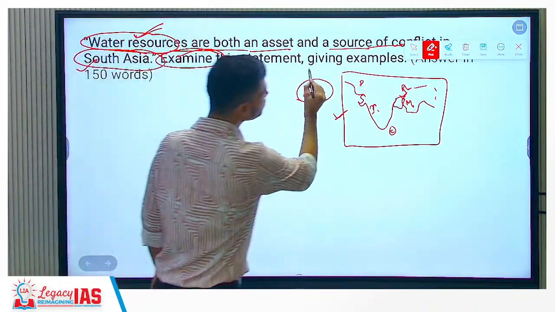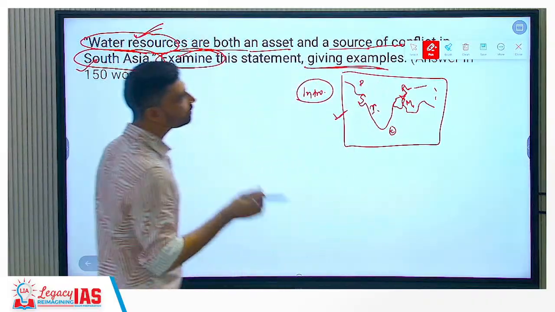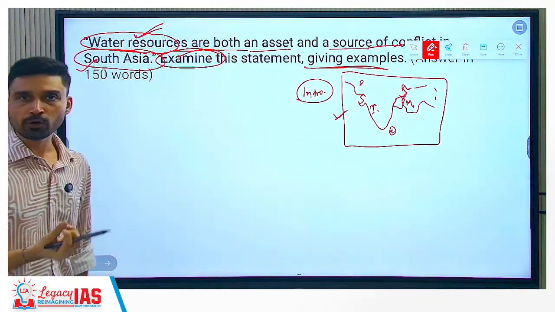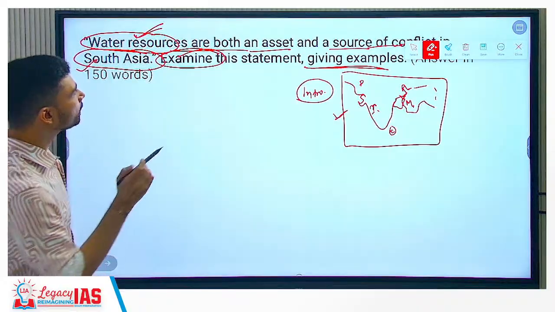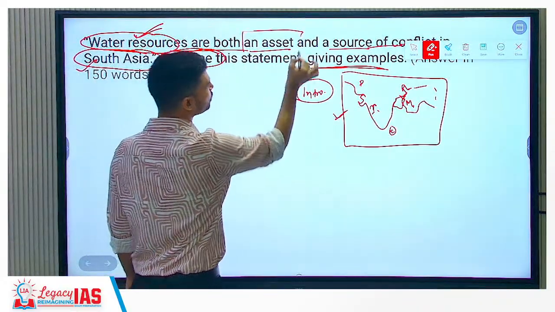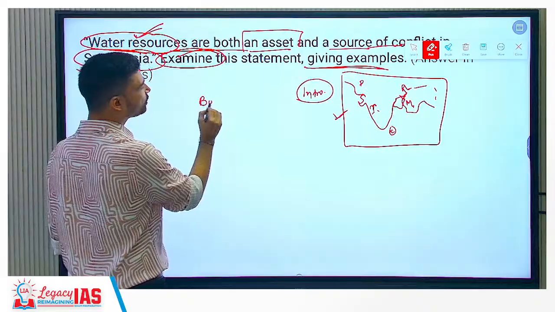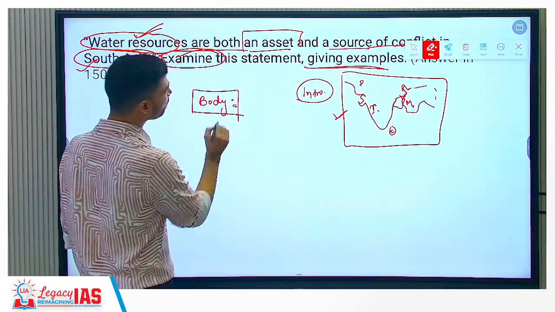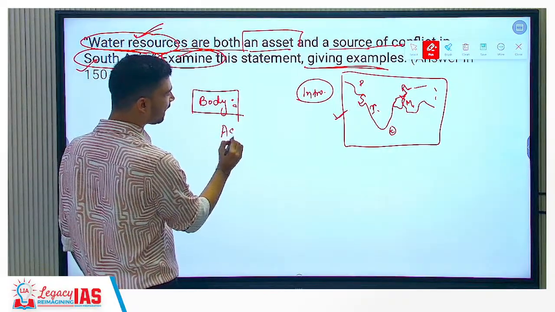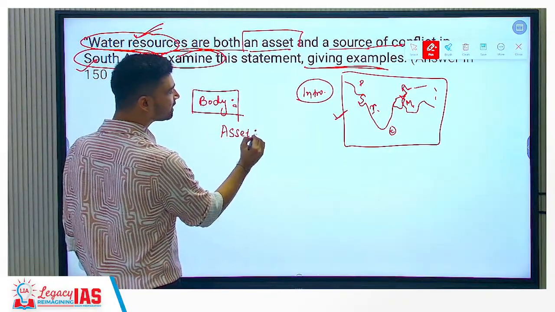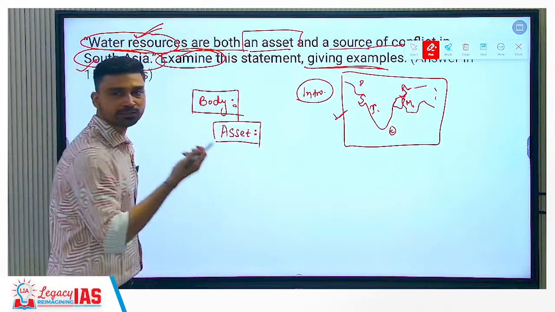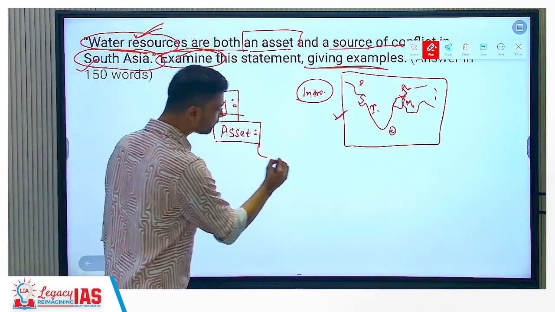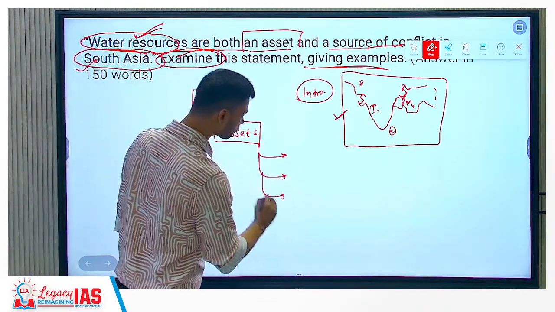And UPSC has clearly said that you not only have to write or explain the statement, you also have to add a relevant example. So, water resources are both an asset. The best way, in the body part, once you have described what the South Asia region is and the importance of water resources, is to write how water resource is an asset. When you declare anything an asset, you have to explain its significance, and you have to explain that significance on various parameters in various fields.